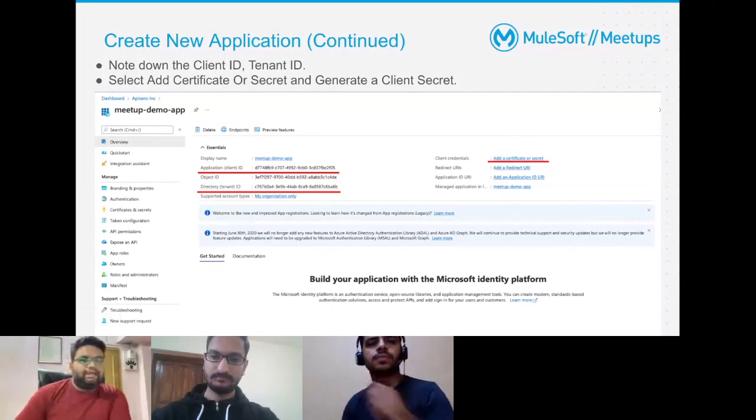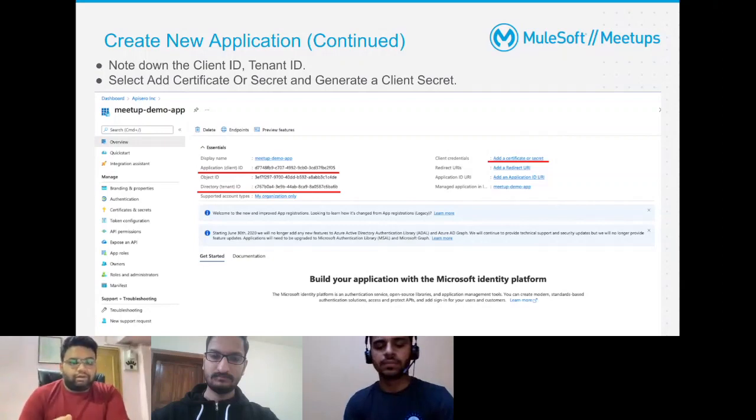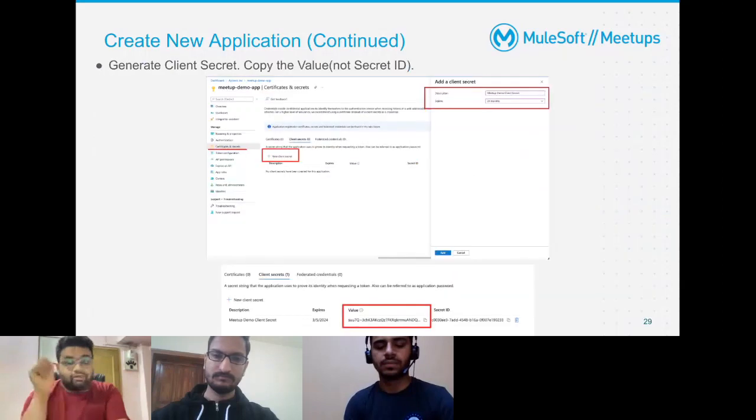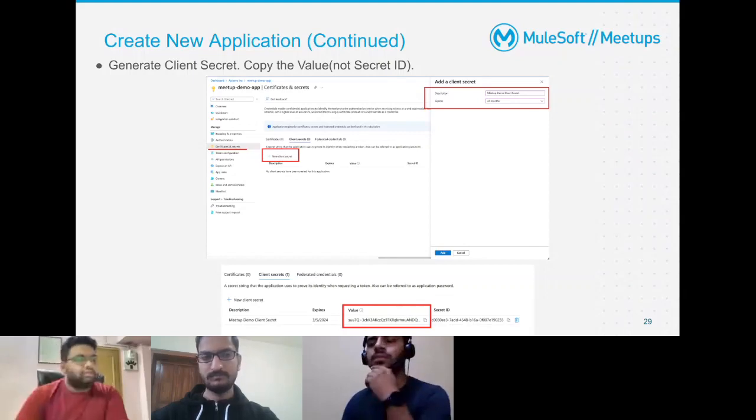This UI is probably not valid anymore. Now, once you are inside that, you need to click on the button that says add certificate or secret, after you have given the API permissions. And there you can generate a new client secret. Keep in mind that a client secret in Dynamics can be of 2 years max validity. So after 2 years, it will expire. That's the max you can select, 24 months.